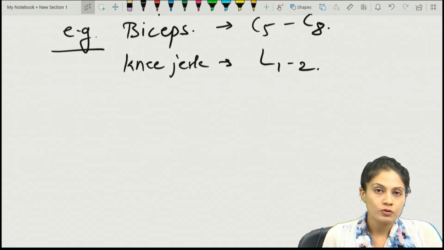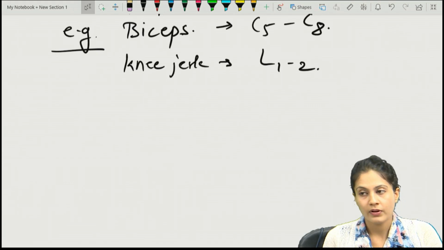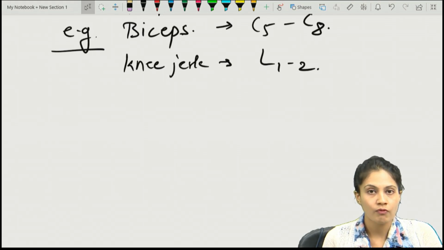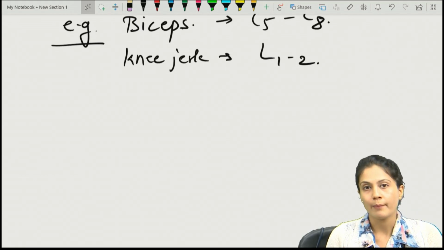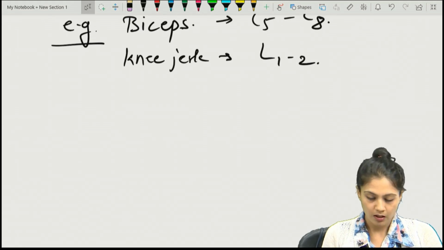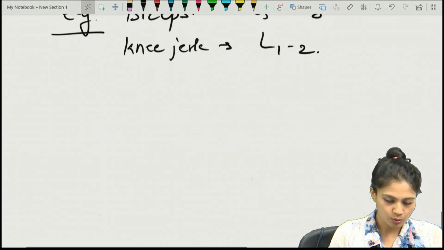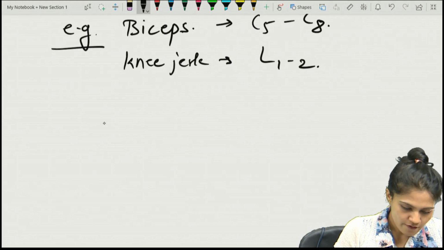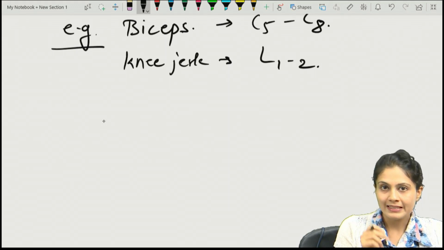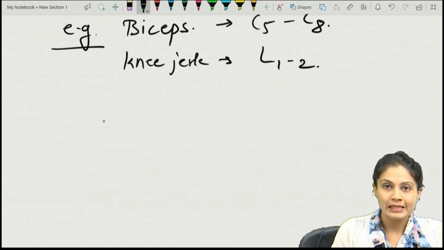How do we perform the stretch reflex? Whenever we want to elicit it, we strike the patellar hammer on the tendon of that muscle. So what is the stretch reflex? Whenever you stretch a muscle, it will contract.